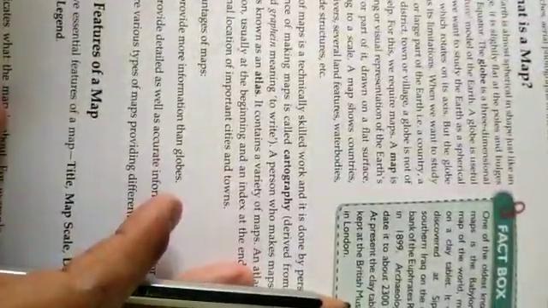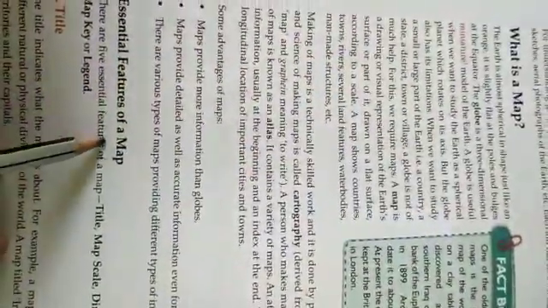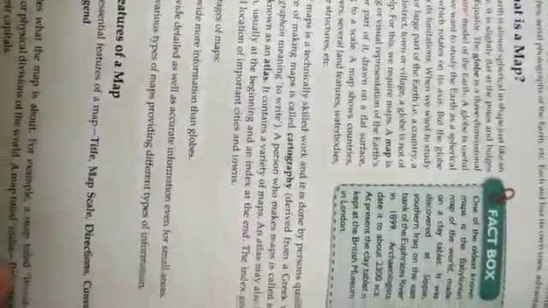We'll start with geography chapter 4, that is map. So in this video we are going to discuss what is a map, essential features of a map like title, map scale, direction, conventional symbols and map key.